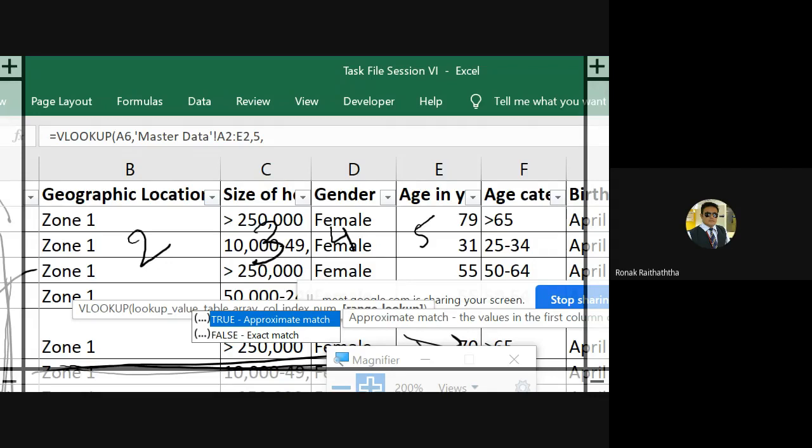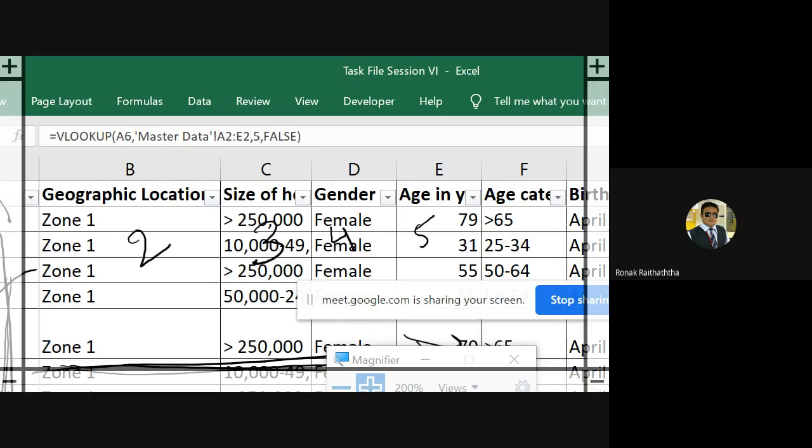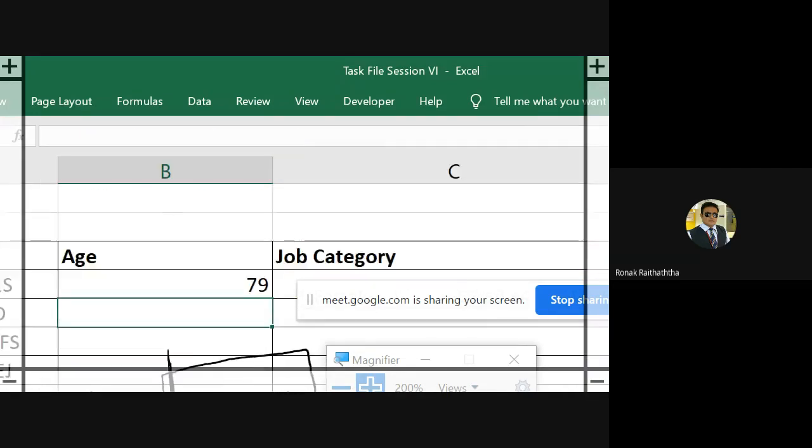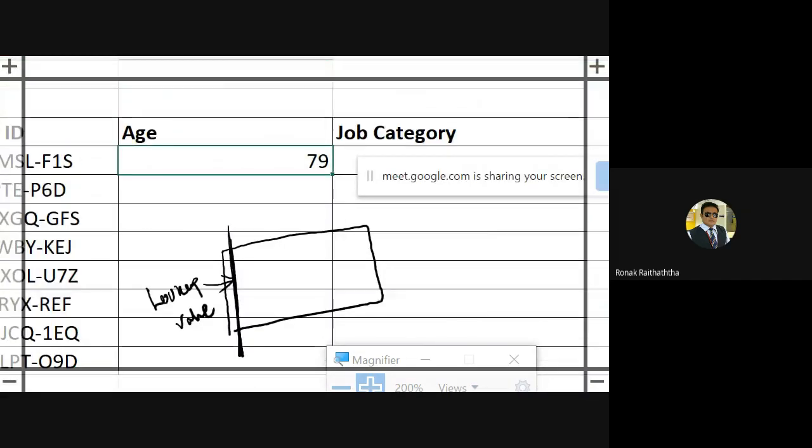Otherwise, we do not want the answer in age in years. So that's going to be the exact match. I'll manually type FALSE, then close the bracket, my dear friends. This is how the formula looks. Pressing enter, you must have seen that I have got 72 in this case.